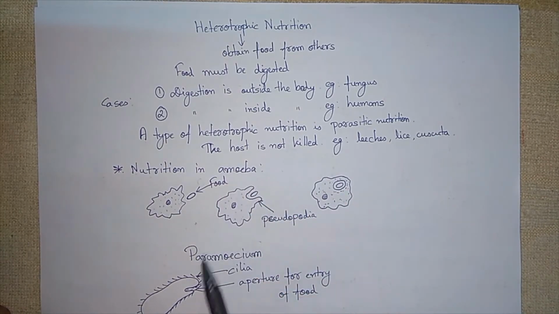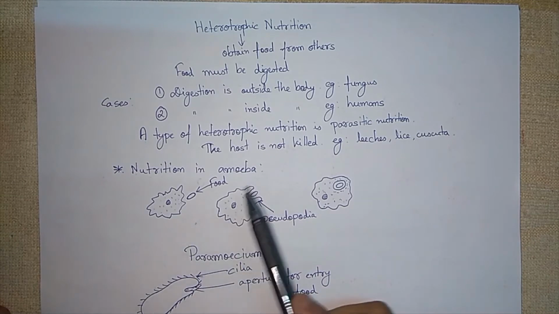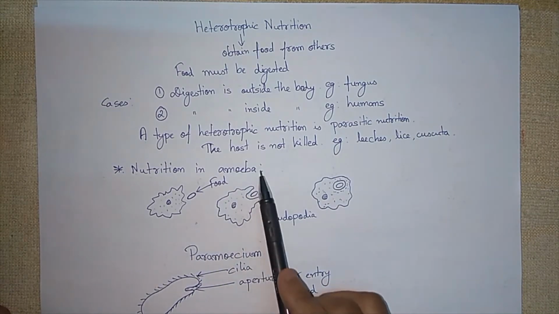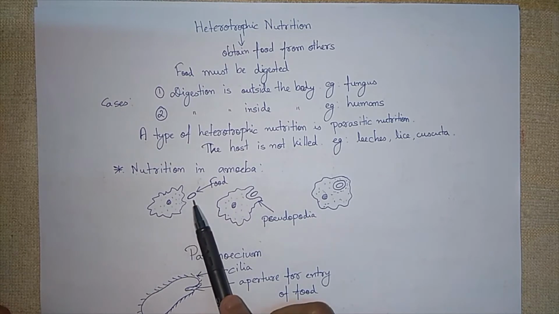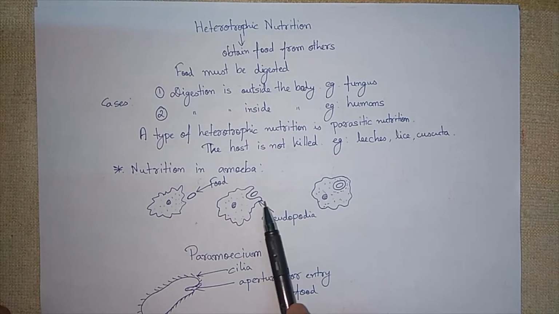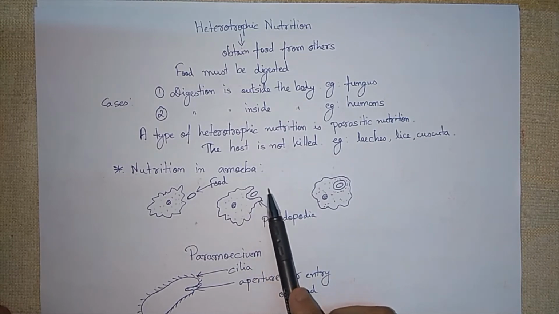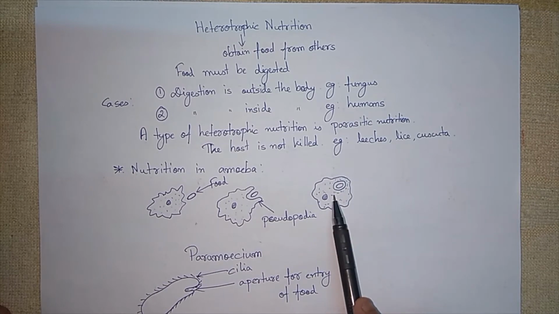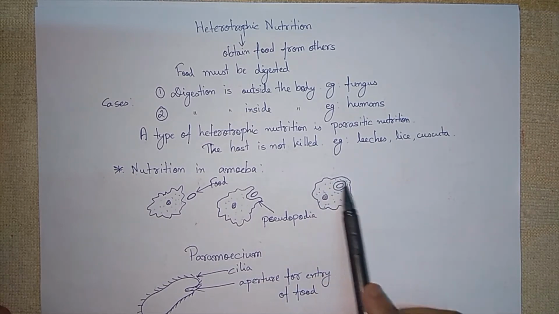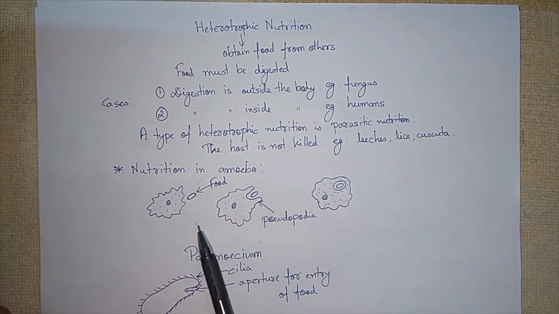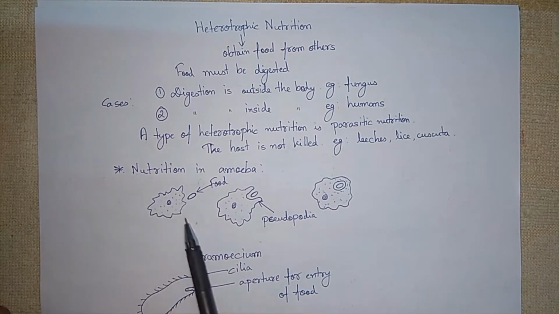Some lower organisms are there whose nutrition we will study, like amoeba and paramecium. In case of amoeba, when they come near a food, they develop pseudopodia. These pseudopodia cover the whole food and engulf it. After entering the cell, the food is digested and the nutrients are absorbed by the amoeba. We also know that amoeba do not have any particular shape.